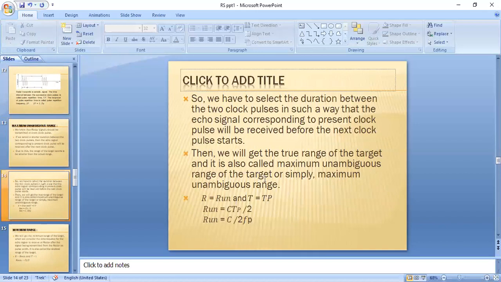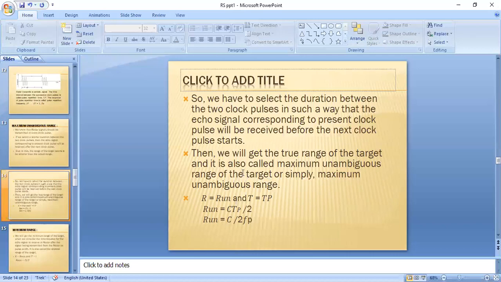So we have to select the duration of clock pulses in such a way that the echo signal corresponding to the present clock pulse will be received before the next clock pulse. Then we will get the true range of a target. It is called the maximum unambiguous range of the target. So we have to select the time period between the two clock pulses such that the echo signal corresponding to the first pulse will be received before the next clock pulse starts. Then we will get the correct range or distance.